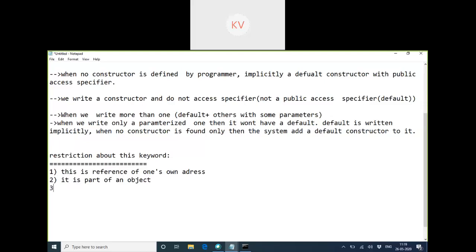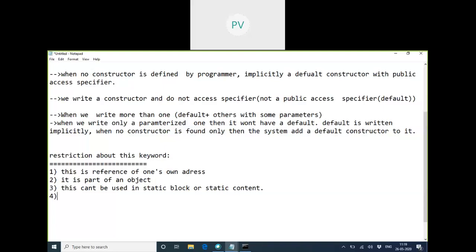So can it be used inside static blocks? Can I use the this keyword inside the static context? No, ma'am. This keyword can't be used in static blocks or static context. The reason is that the static context does not belong to an object, it is above that. Objects belong to the context, but the context does not belong to objects. The reverse is not possible.